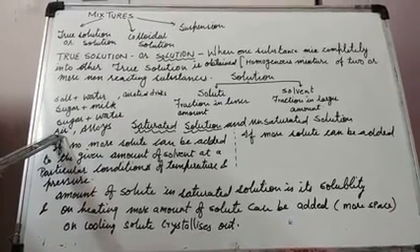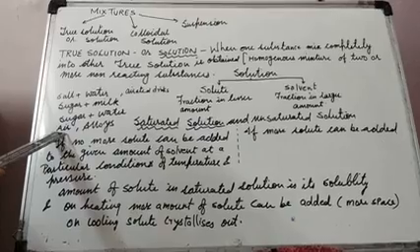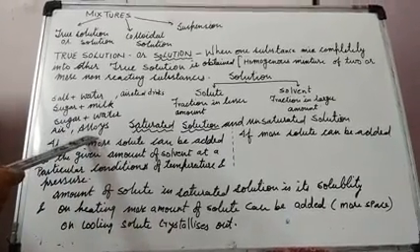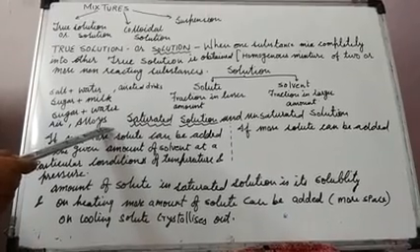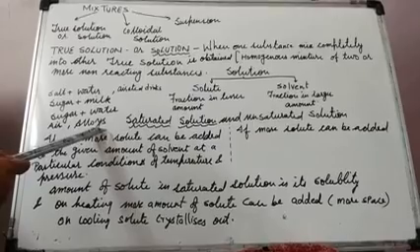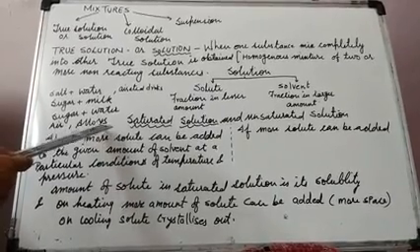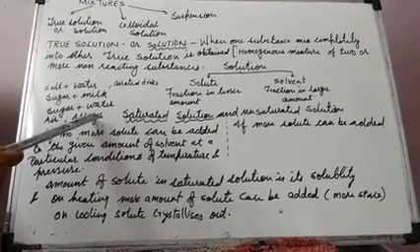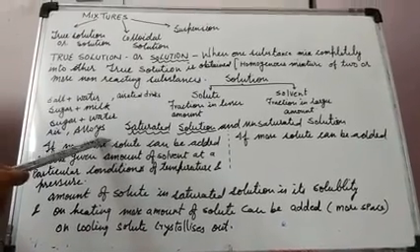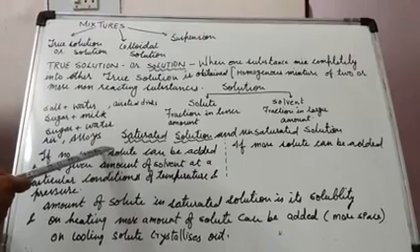It is homogeneous. Why are we calling it homogeneous? Because we cannot see the constituents. Alloys are solids like brass, bronze, steel which we use at home. What is an alloy? A homogeneous mixture of two or more than two metals, or metal with non-metal.